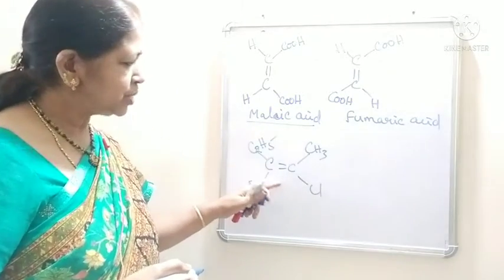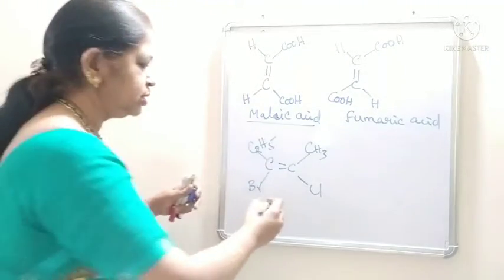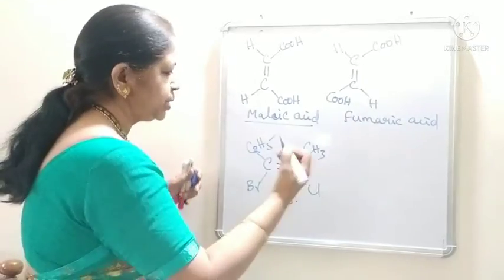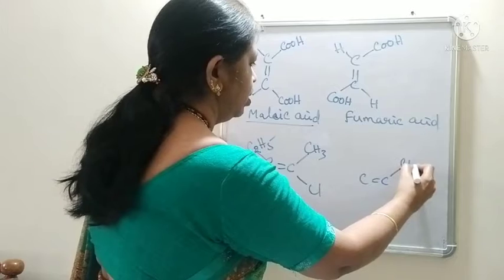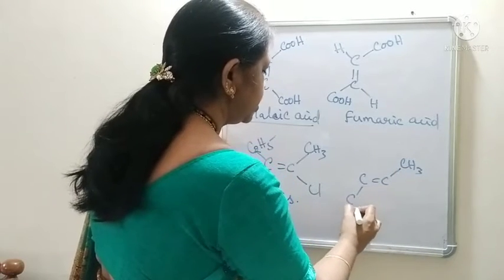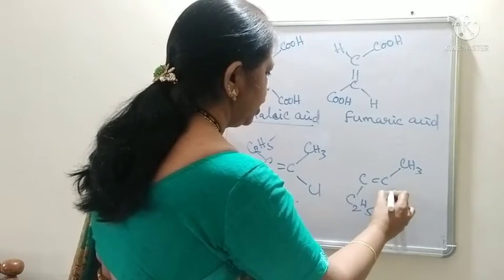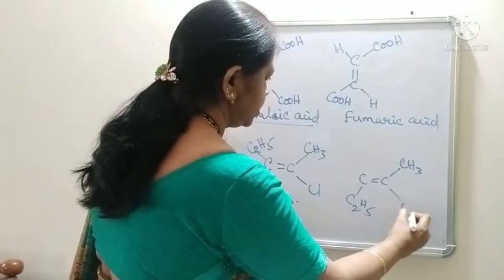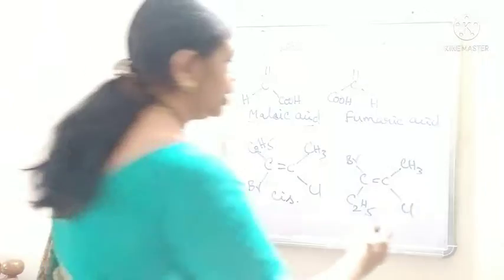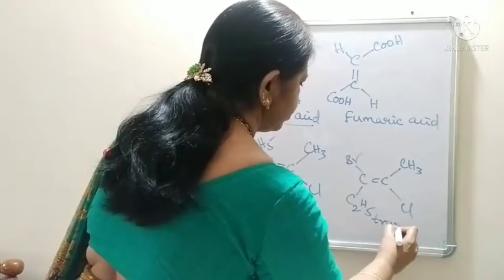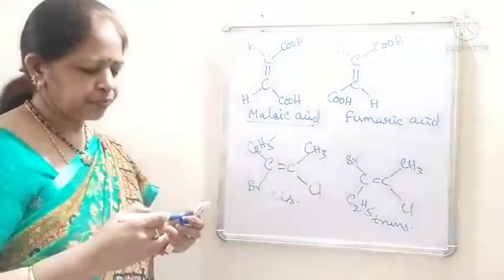Okay? So, this isomer is also called a cis isomer and its trans isomer will have alkyl groups on either side of the double bond and halogens on either side of the double bond. This is the trans isomer. Okay, students.